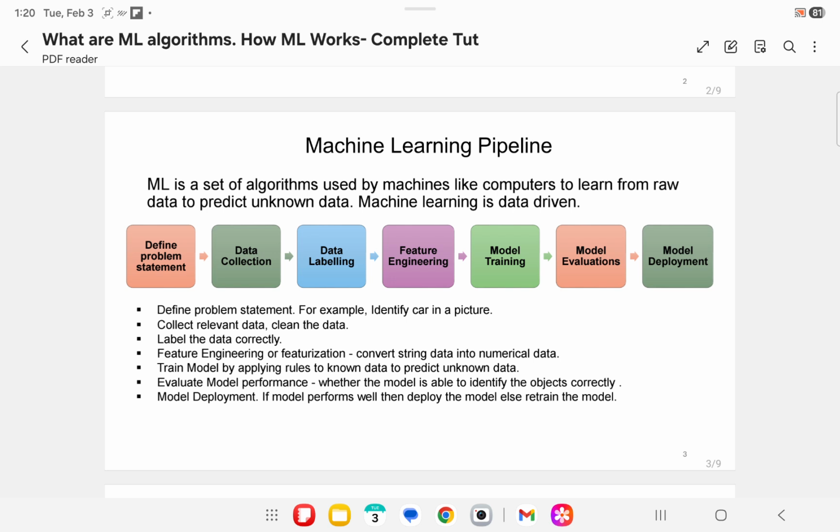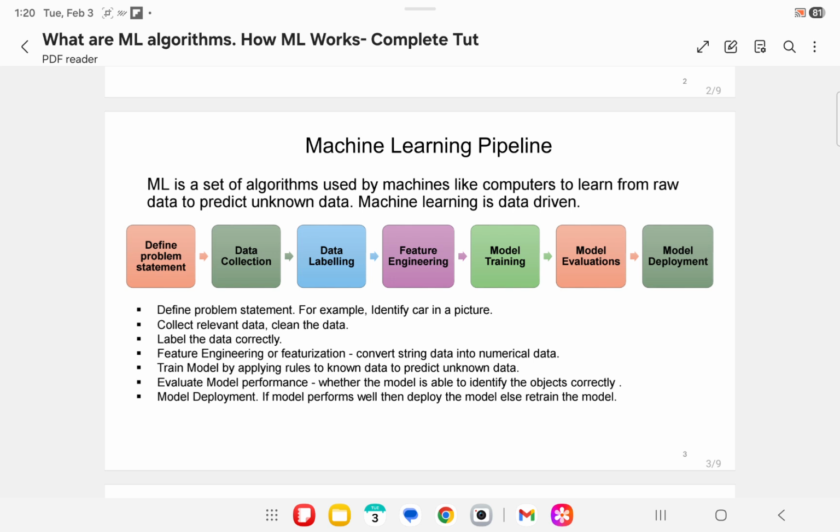First step in machine learning pipeline is defining problem statement. For example, identify car in a picture. Then collect relevant data, clean the data, and label the data. Next comes feature engineering or featureization. This is important concept in machine learning. If you are new to machine learning, then please pay close attention to this term feature engineering or featureization.